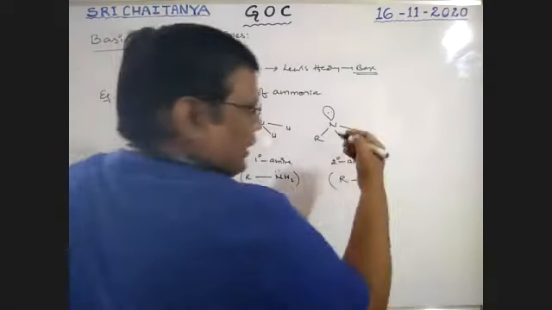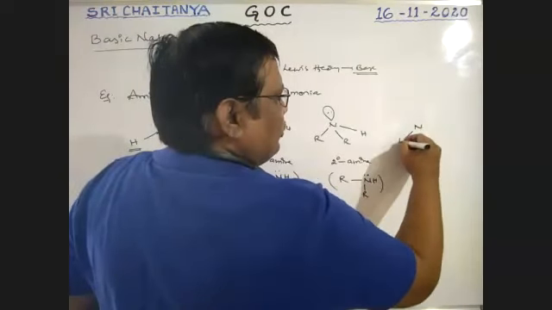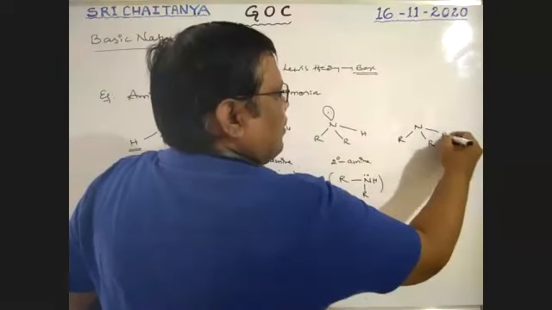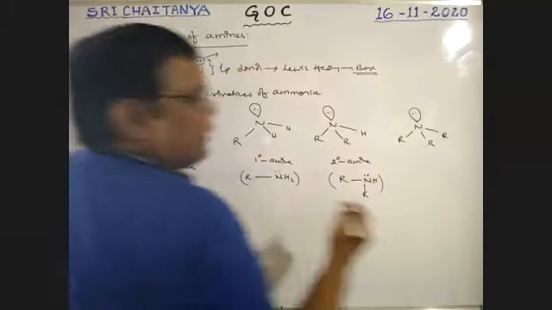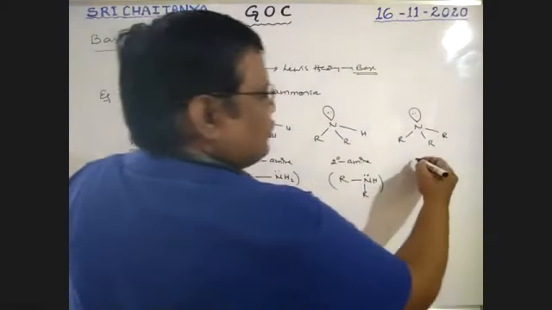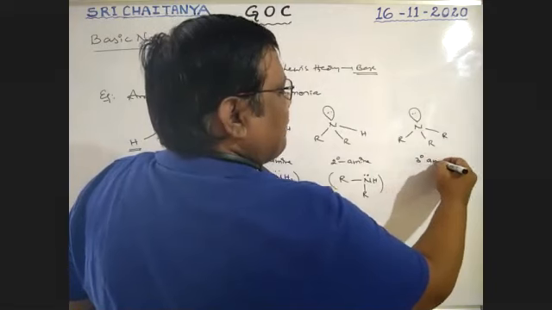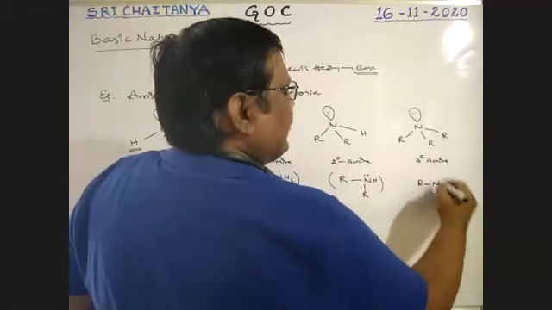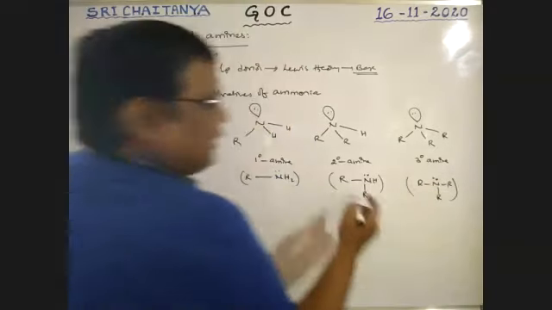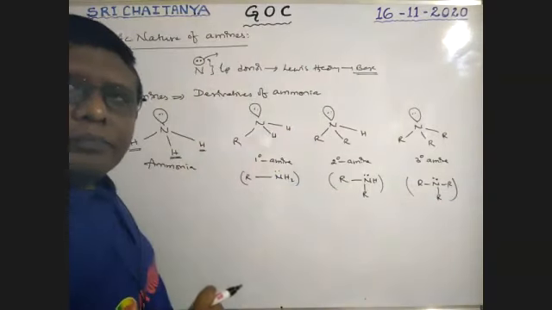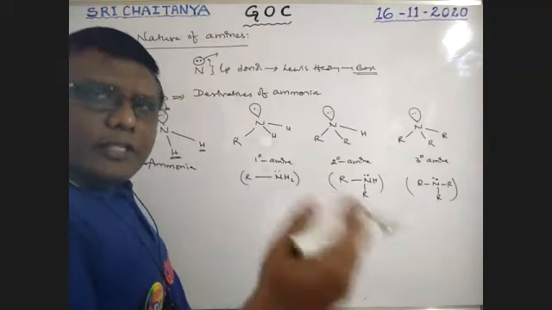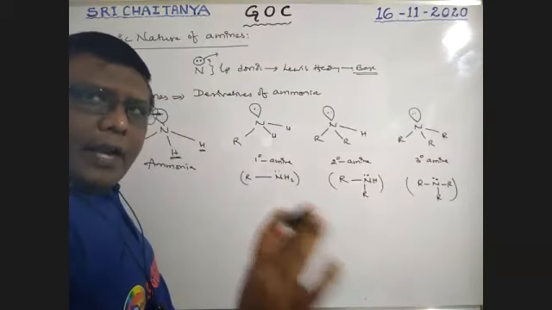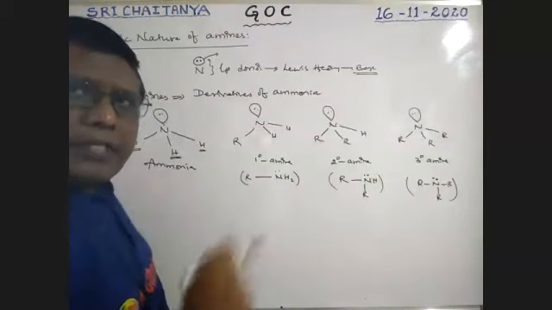Next, that third hydrogen is also replaced with an alkyl group, and this is the lone pair. Okay, so this is called a tertiary amine. Here nitrogen is bonded with 3 alkyl groups. In all cases, nitrogen has a lone pair. That lone pair is donated to others by the nitrogen. That's why nitrogen is considered a base in these amines.